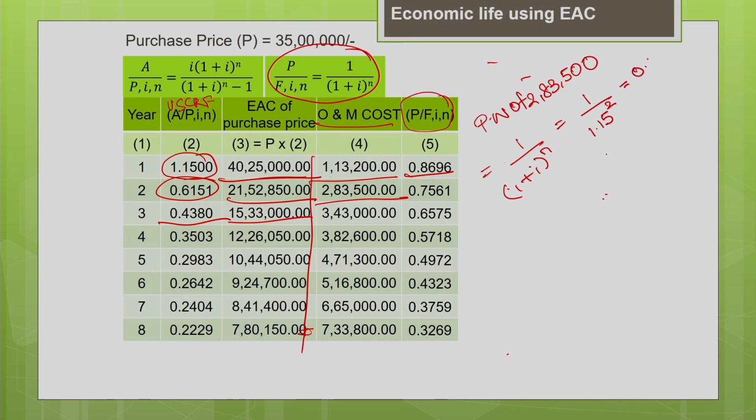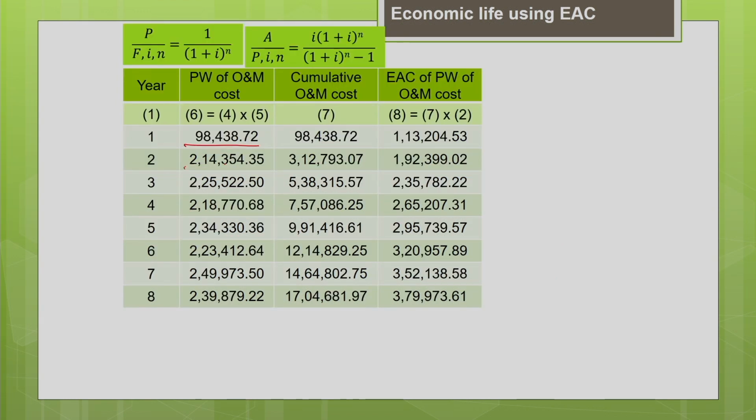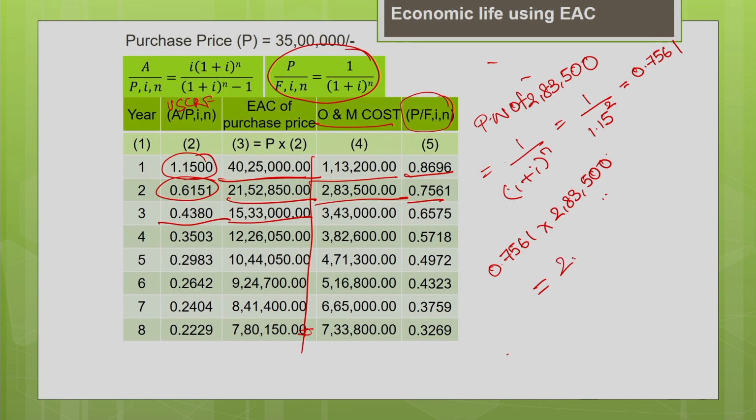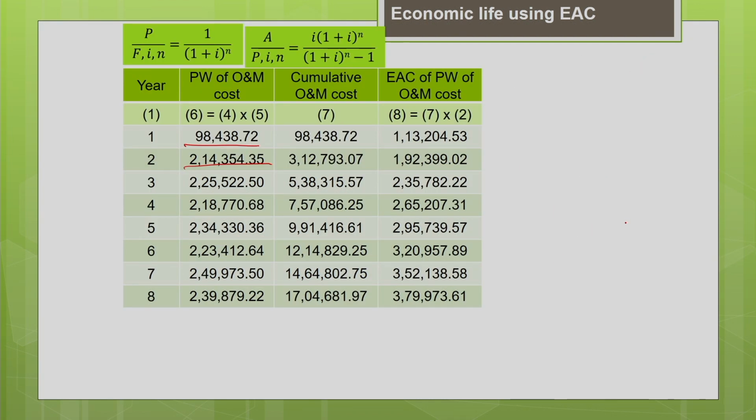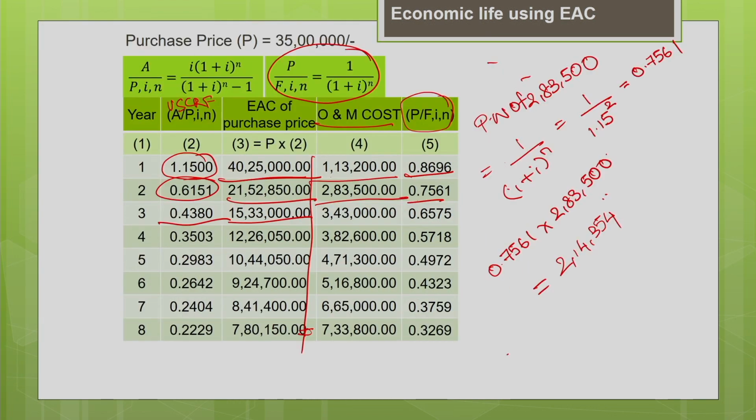That gives me the present worth factor as 0.7561. This 0.7561 multiplied by 2,83,500 gives you the present worth value as 2,14,354. Okay. So, this is how you have to calculate the present worth of the operating and maintenance cost.